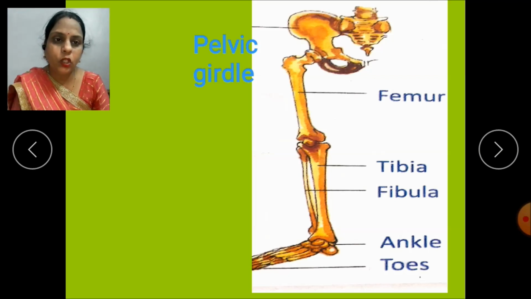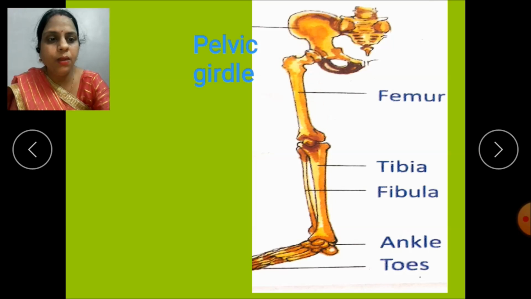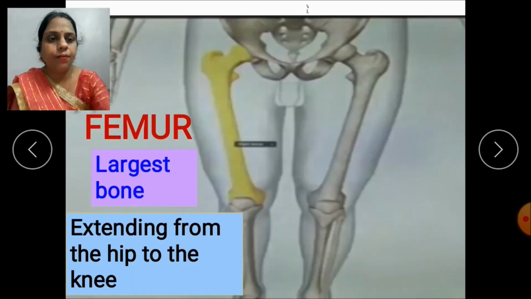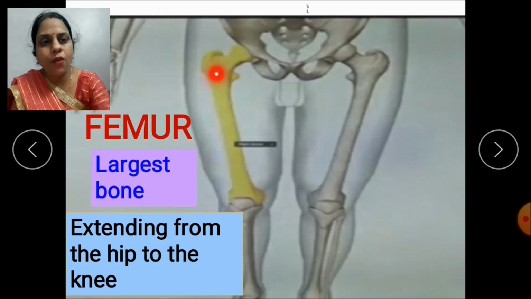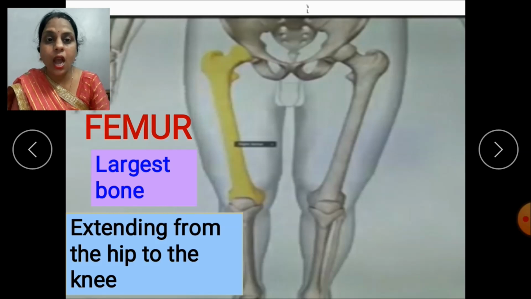So this is the picture of the bones of the hind limbs. This is the femur, this is the tibia and this is the fibula. And the ankle and toes have very small bones. Now see children, the femur extends from the hip to the knee. And you know children, it is the largest bone of the body.